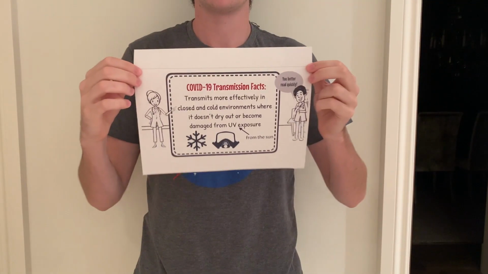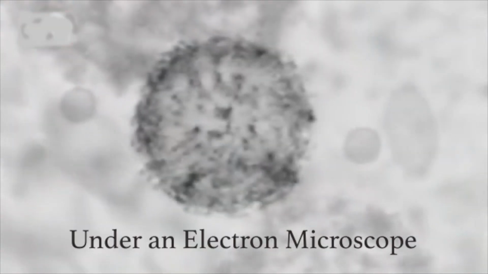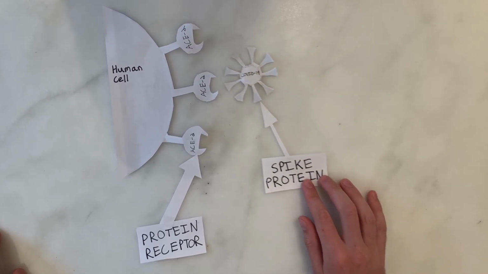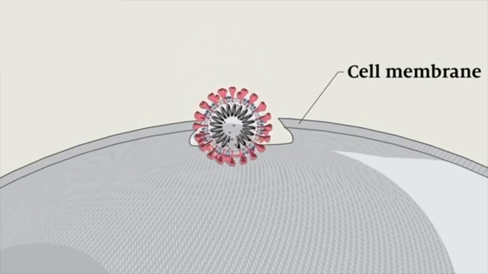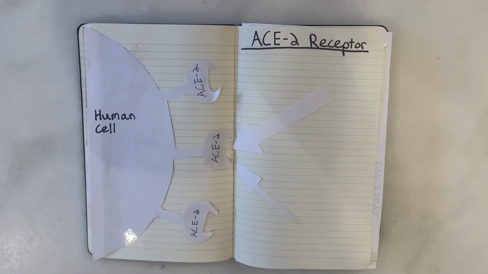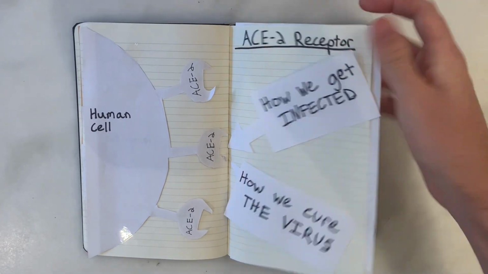After inevitable transmission occurs, however, the next step is preventing people from getting sick. Under electron microscopes, we can see COVID-19 has a spike protein which attaches to the ACE2 protein receptor on a cell, allowing it to enter the cell and replicate itself. This spike protein is what gives coronaviruses their crown-like shape and name, and this is important because the ACE2 receptor is how we get infected, and also how we can cure the virus.